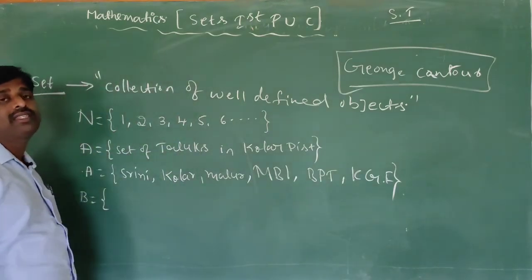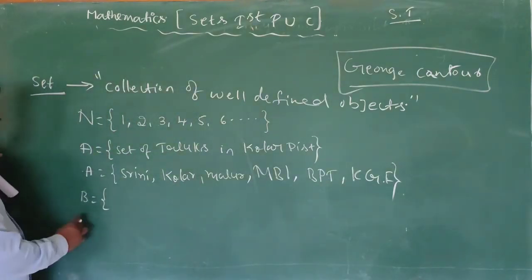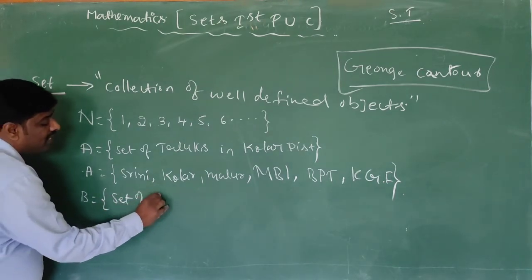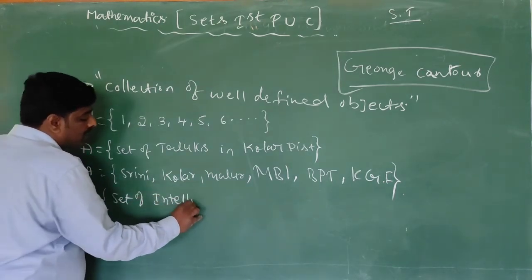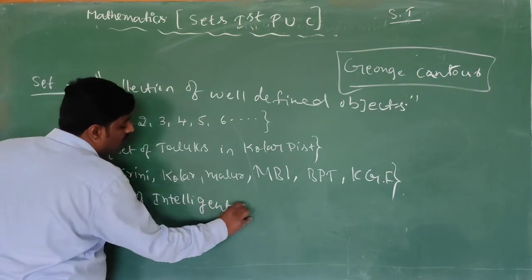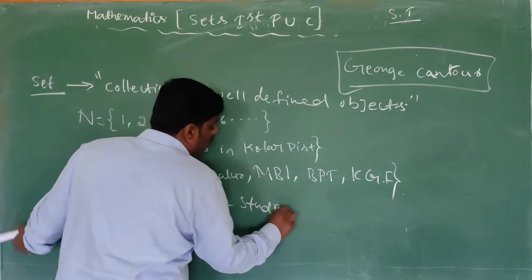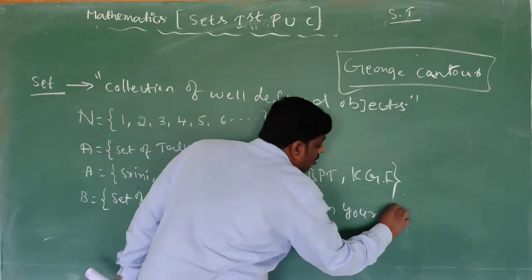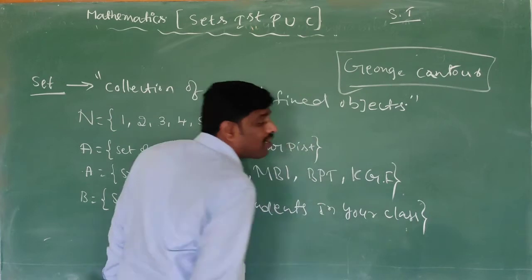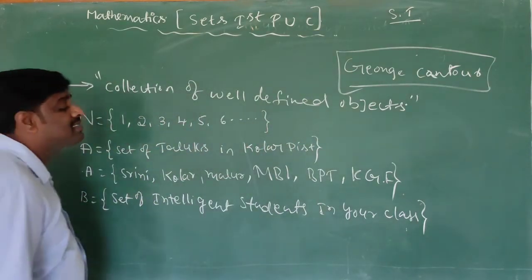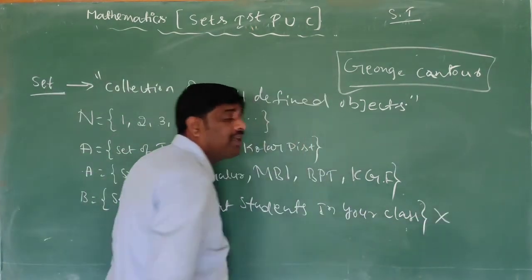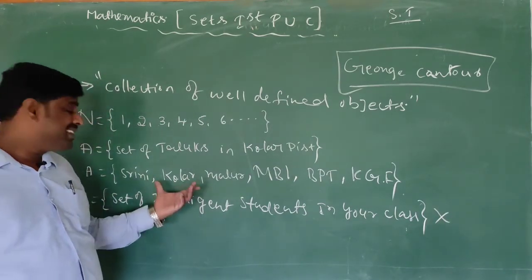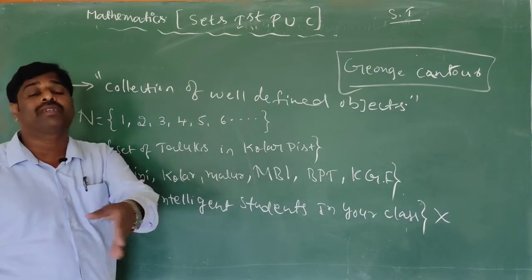Such a phenomenon is nothing but what? Set. Now, set of intelligent students in your class. This is not a set, because the word intelligent differs from person to person.